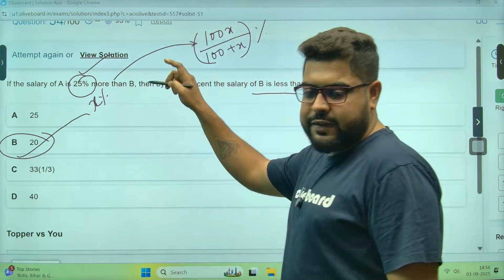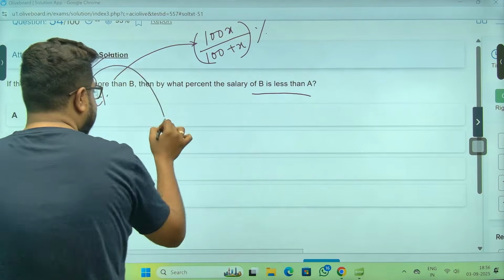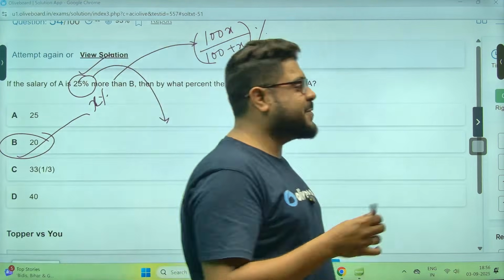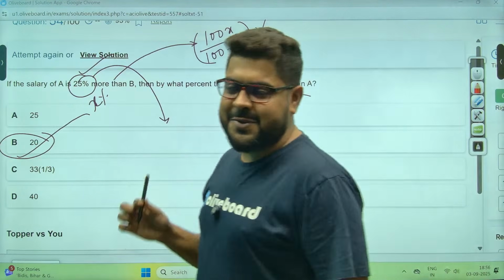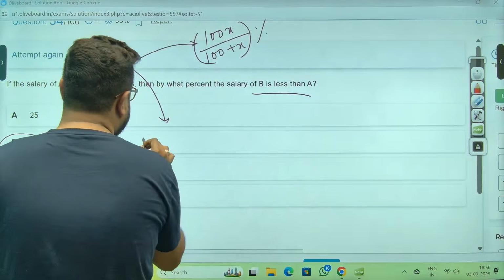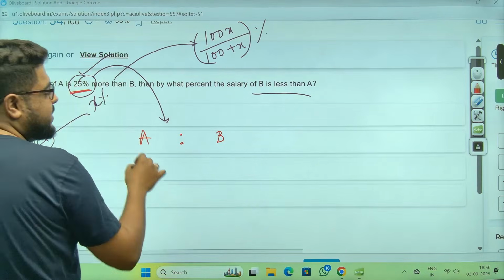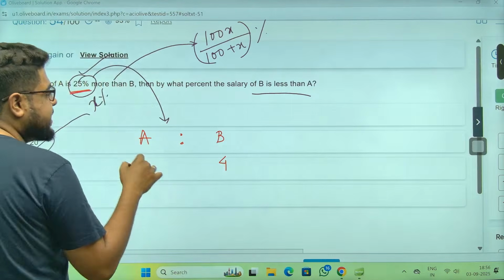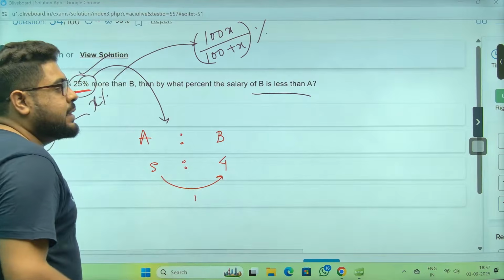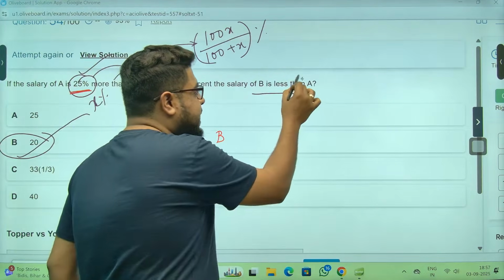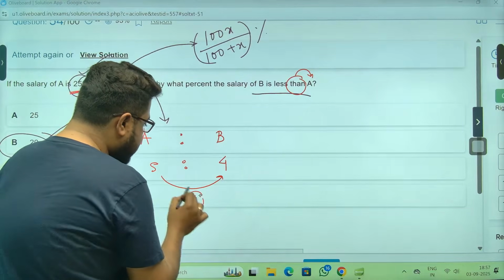Okay, so 20 and 25 makes a pair. Again, honestly speaking, me personally, I don't really want to use the formula. I've given you the formula because many people like to use this. But what I would recommend, go with ratios. A is 25% more than B. B is 4. A is 1/4 more, meaning 5. So difference of 1. Sir, always remember whatever is after than, that is always your base.